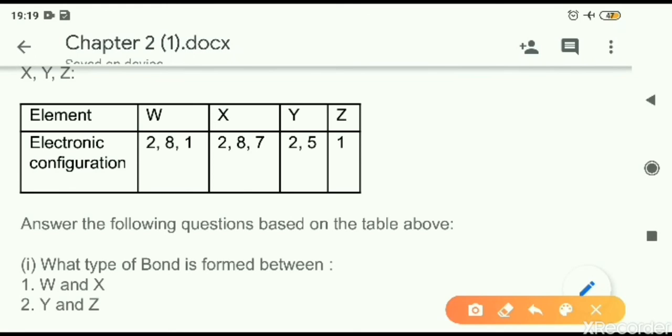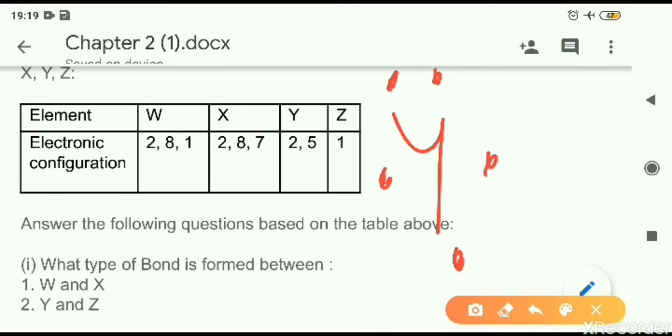Next, now Y and Z. Y is having 2, 5 electronic configuration. So Y is actually in need of 3 electrons. So if we draw its electron dot structure, 5 electrons can be drawn here. So electron pair I have drawn 1. The total 3 electrons, 2, 3, 4, 5.